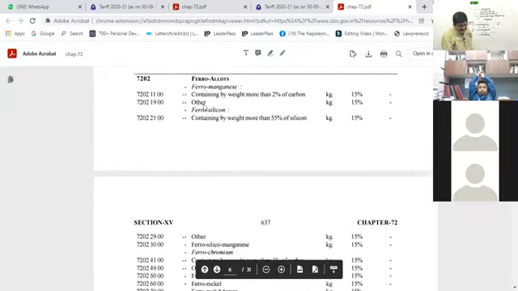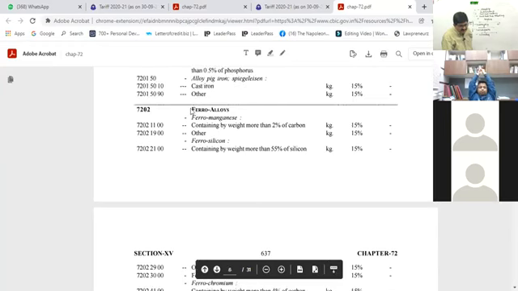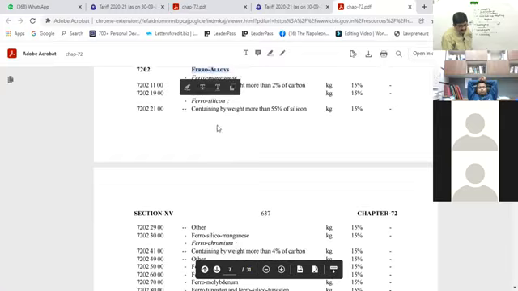Again, subheadings. These are subheadings. Right? So if you want to prepare a chart, then how the chart will be prepared? Say you want to prepare a chart for ferroalloys. So this becomes your heading. Then subheadings will be containing the weight, it is more than 2% of the carbon in other categories. Only 2 categories. Then another heading you have ferrosilicon. Then the subheadings are like this.